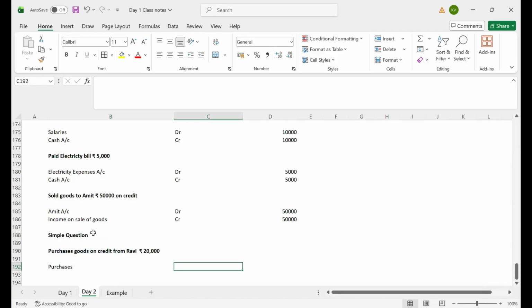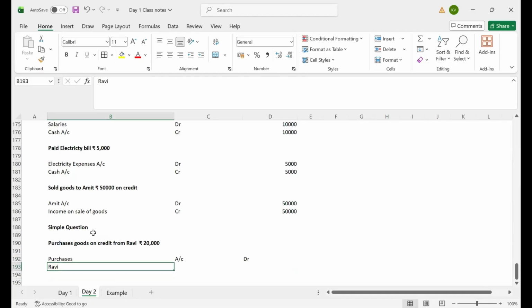Why are we doing this? You can back me up with golden rules. We are crediting Ravi because as per the personal account golden rule, debit the receiver and credit the giver.